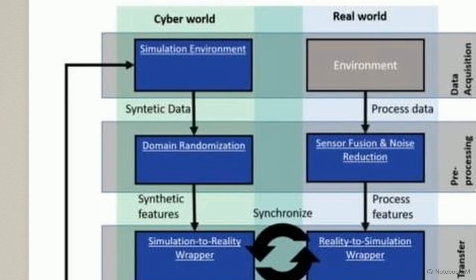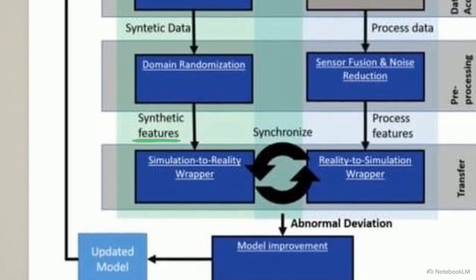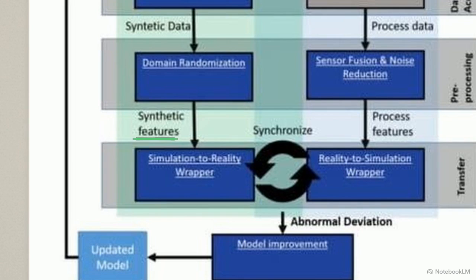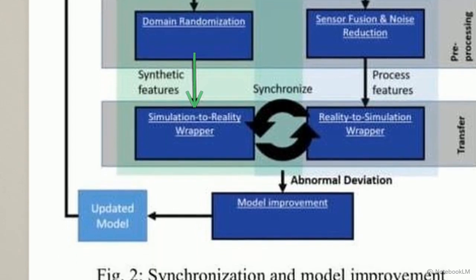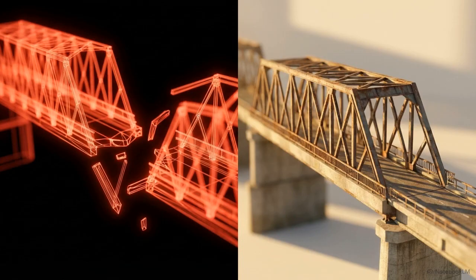The digital model is subjected to thousands of simulated extreme conditions, from Category 5 hurricanes to massive freight overloads. These simulations generate synthetic data, creating a mathematical record of the exact microstresses that occur right before the digital structure breaks. Through the simulation to reality wrapper, this synthetic failure data is fed directly into the machine learning training pipeline. The algorithm is now fully calibrated to recognize the real-world physical precursors of a collapse. By manufacturing theoretical catastrophes, the digital twin allows the AI to learn from disasters without a single physical structure taking damage.